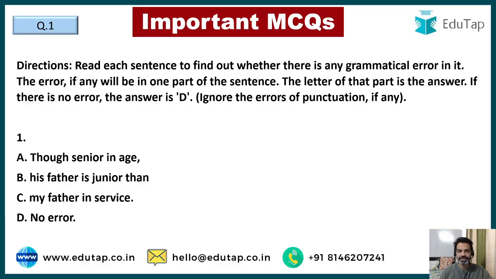So we have been discussing these questions with you all along, and today also we'll be discussing some questions based on error detection. So a sentence has been broken down into 4 parts, A, B, C, D, and you have to find which part has an error. If there is no error, then there is a choice of no error for option number D as well. So let's try to solve the questions as we go along, guys.